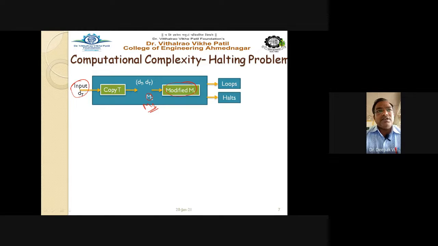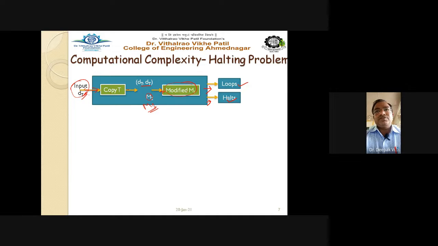The input T is in the form of dt, and you are going to supply a copy of the input to the modified machine in this format, dt comma dt. And when you are supplying this to the modified M1, the output of M2 is nothing but it loops or it halts.